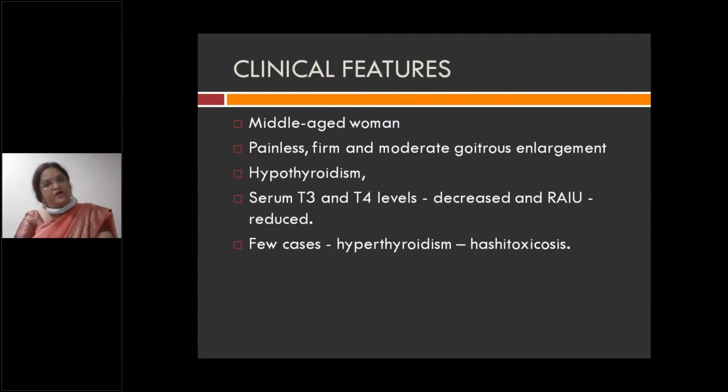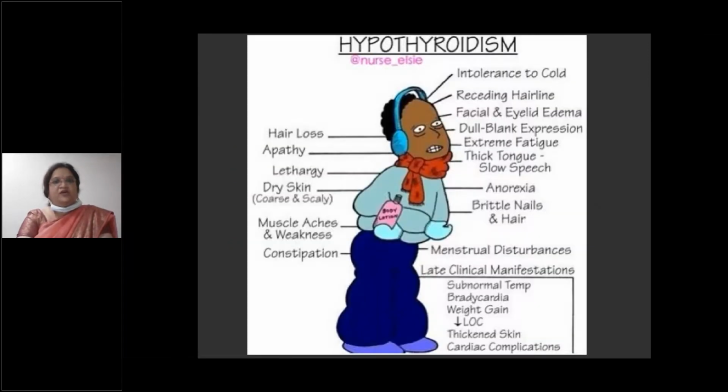The patient has hypothyroidism, later hyperthyroidism. T3, T4 levels are decreased, and radioiodine uptake is also reduced. So in Hashimoto's, you can have all these features because of hypothyroidism.